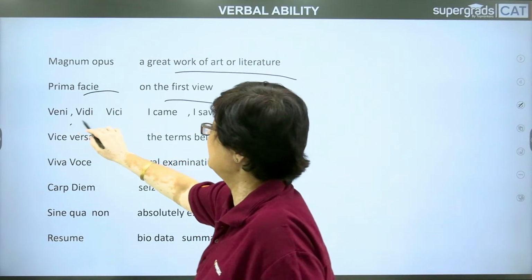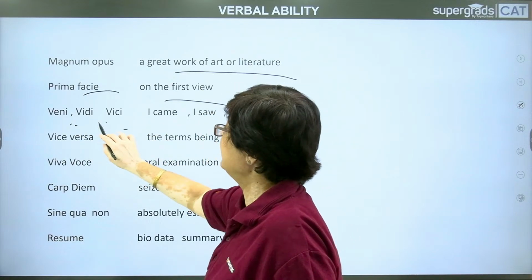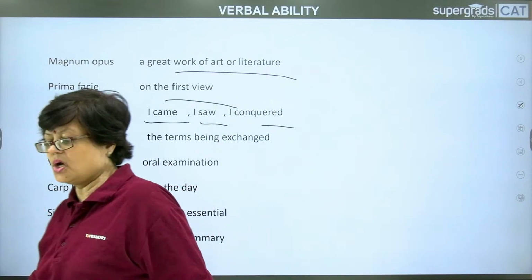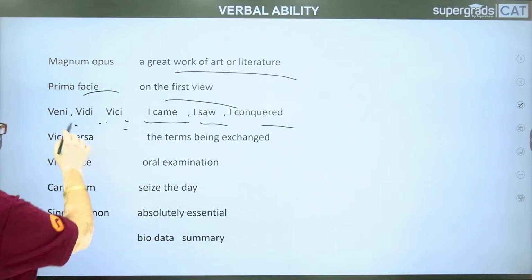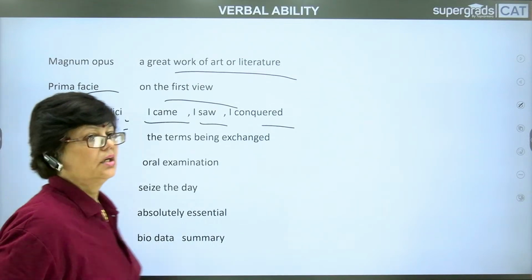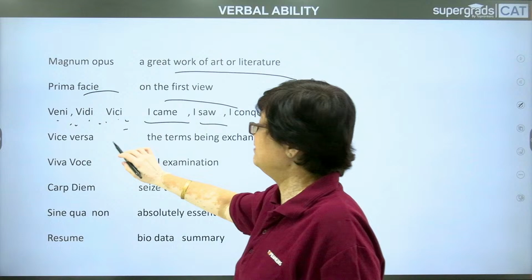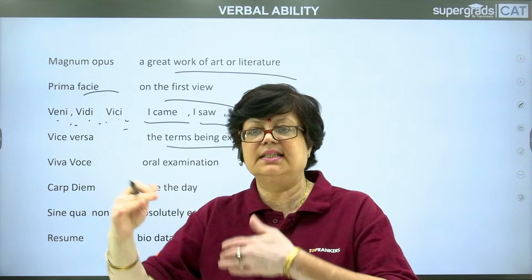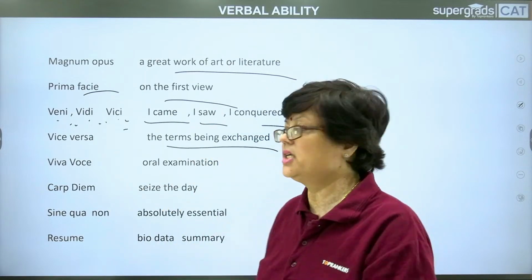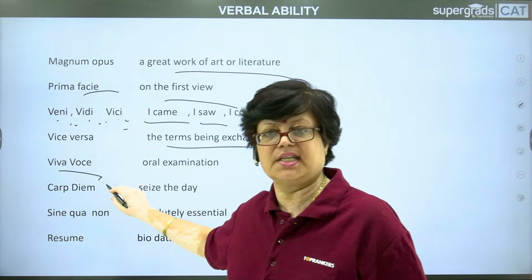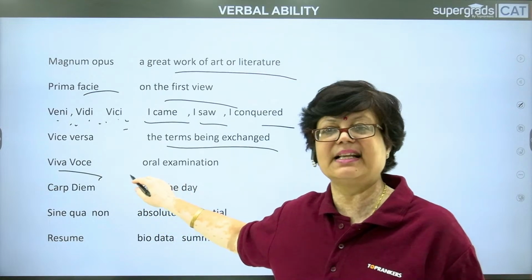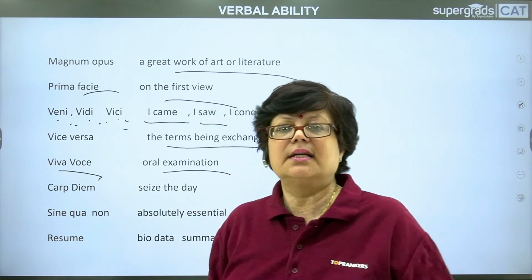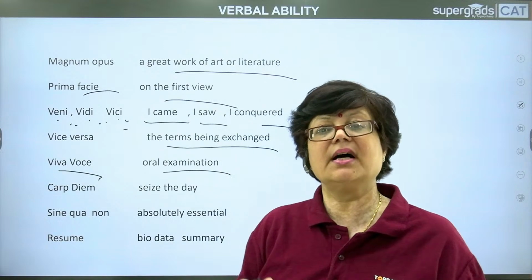Then veni, vidi, vici. Veni, vidi, vici means I came, I saw, I conquered. There are three terms together. Then vice versa. Vice versa means the terms being exchanged. The terms have been exchanged. Viva voce. You might have taken this up in your practical exams at school. Oral examination is called viva voce.